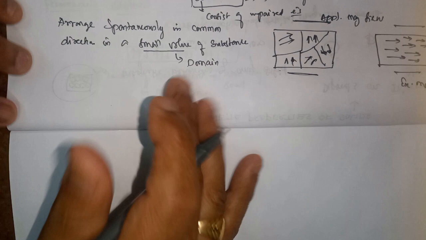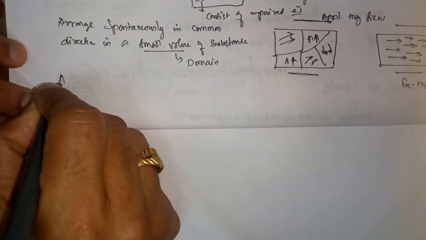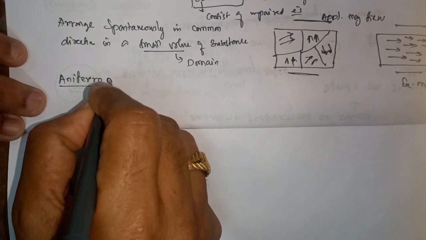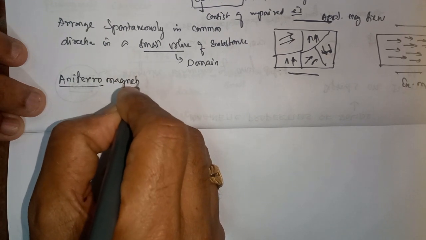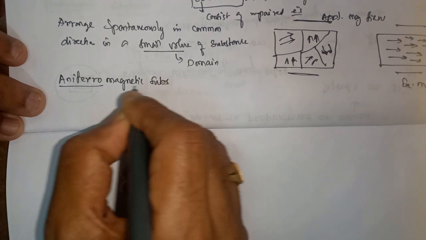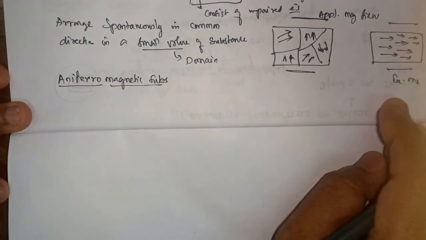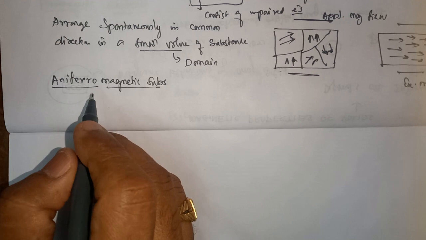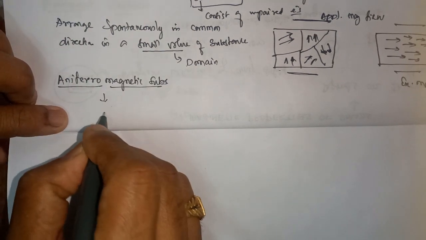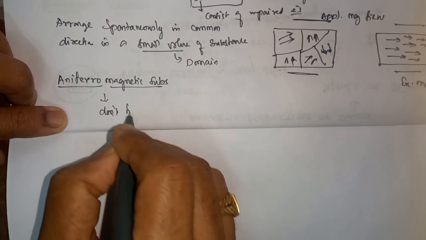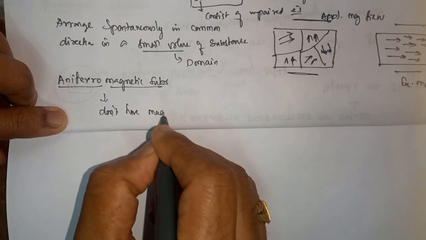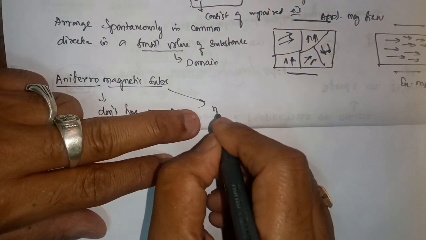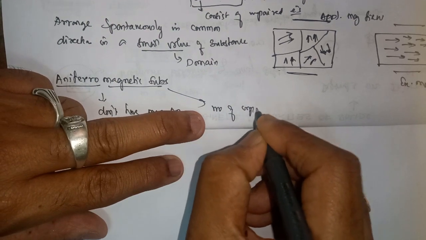Then we'll move on to antiferromagnetic substances. It is opposite to ferro. Ferro has strong magnetic property. These don't have magnetic property. But these substances have a number of unpaired electrons.